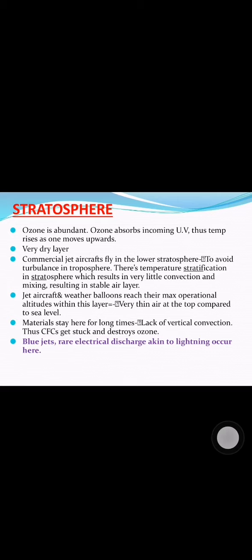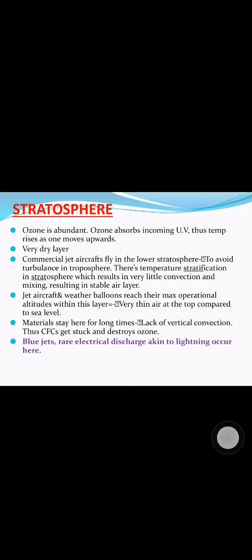As we move upwards, temperature increases in this layer. Ozone's presence has a lot to do with this phenomenon. Ozone absorbs the incoming ultraviolet radiation, thus increasing the temperature of the layer. This is a very dry layer because of the absolute absence of water vapor.